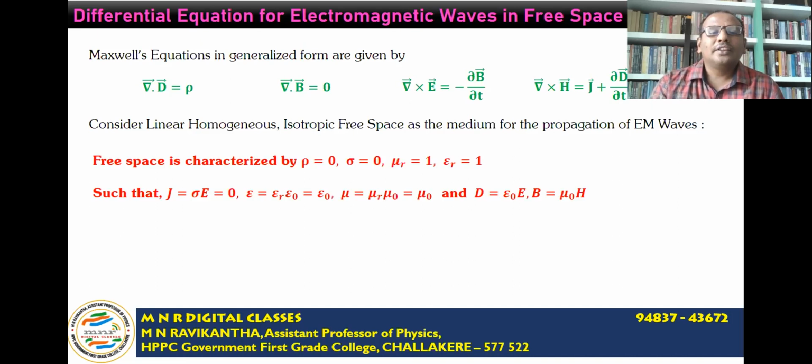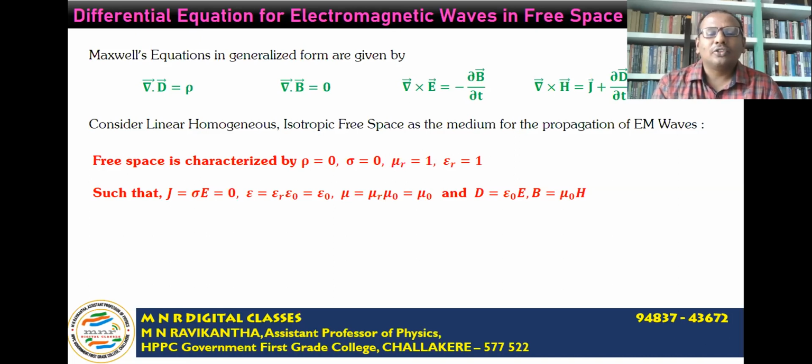We know that free space is characterized by the parameters: charge density rho is equal to 0, electrical conductivity sigma is equal to 0, relative permeability mu r is equal to 1, relative permittivity epsilon r is equal to 1. So the current density J is equal to sigma E, that is equal to 0.